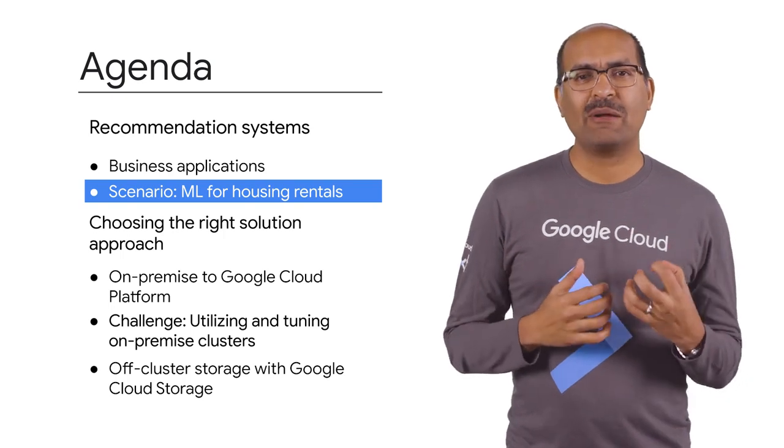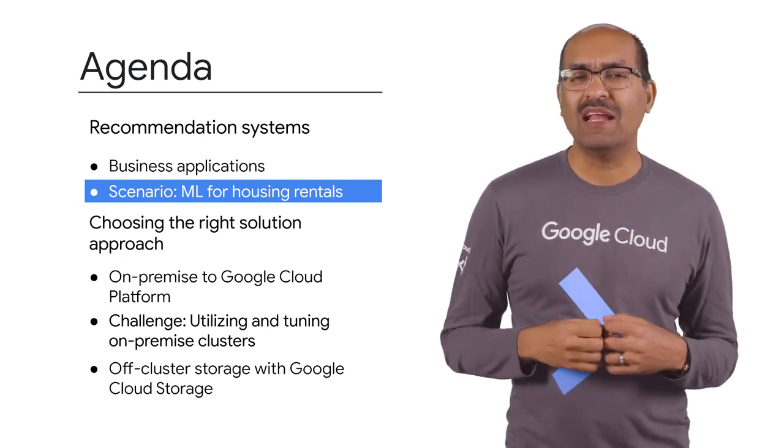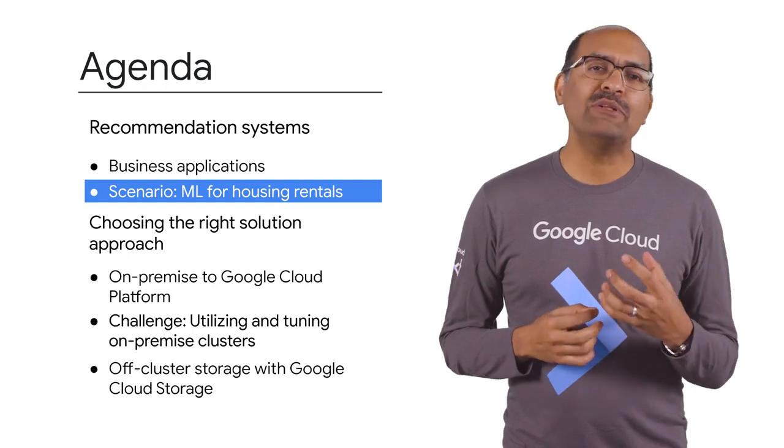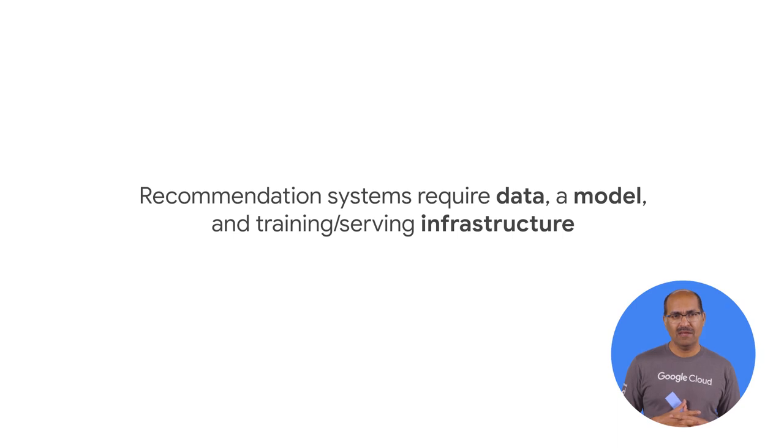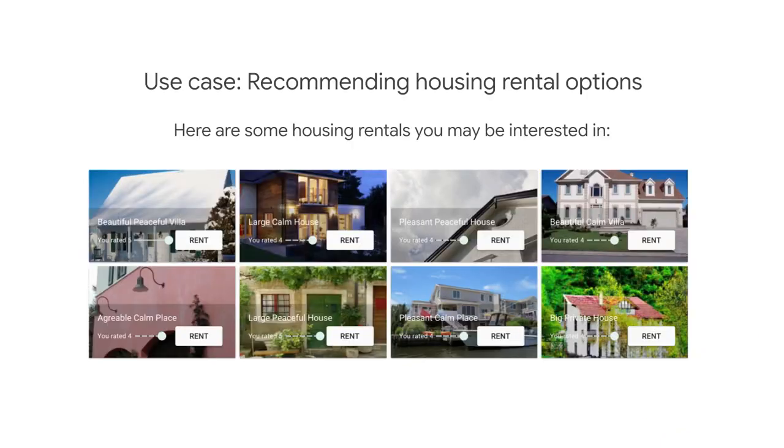Now that you've seen how recommendation systems are used at Google and in other businesses, it's time to look into the specific scenario that we'll use in the next lab. The core pieces of a recommendation system are data, the model, and infrastructure to train and serve recommendations to users. Our data set for this scenario will be housing rentals that we want to recommend to our users based on their preferences. We'll use a machine learning model to make these recommendations.